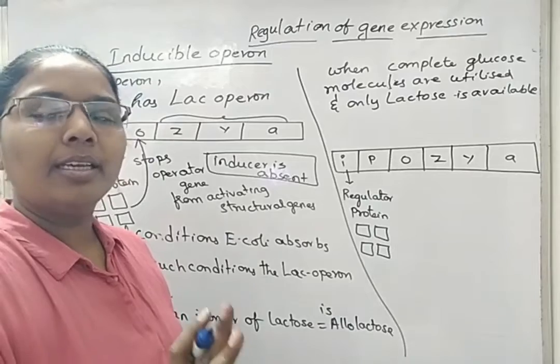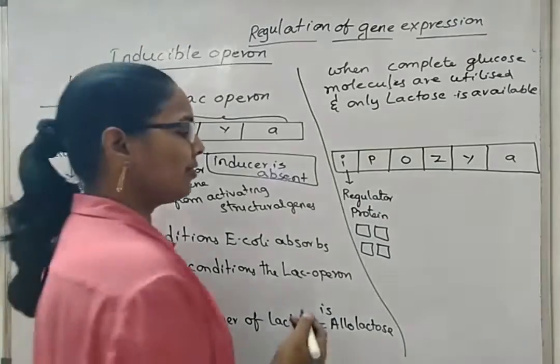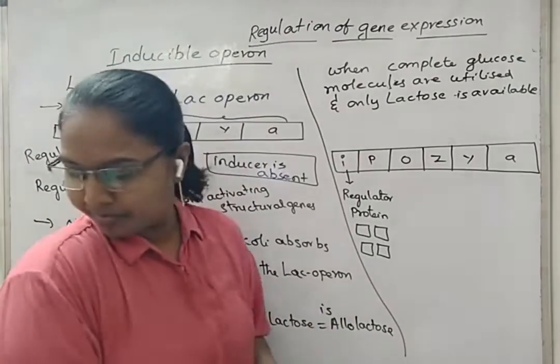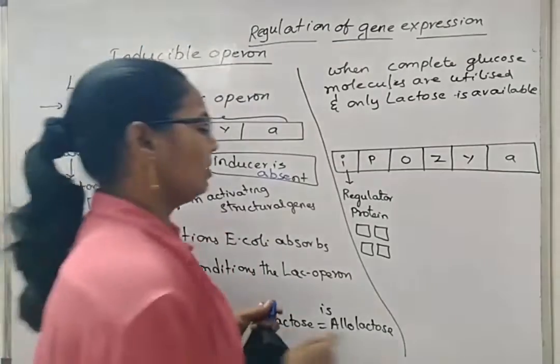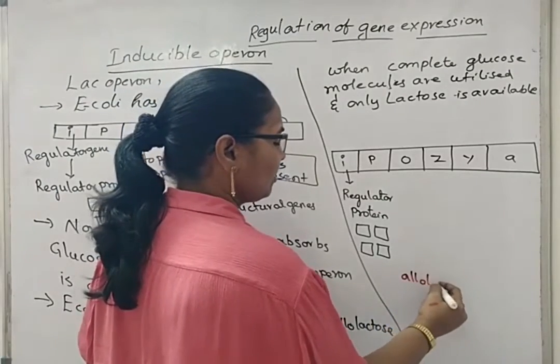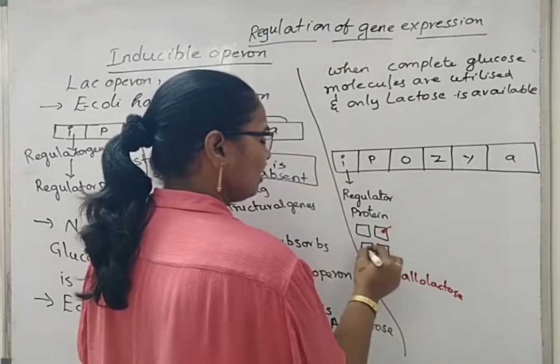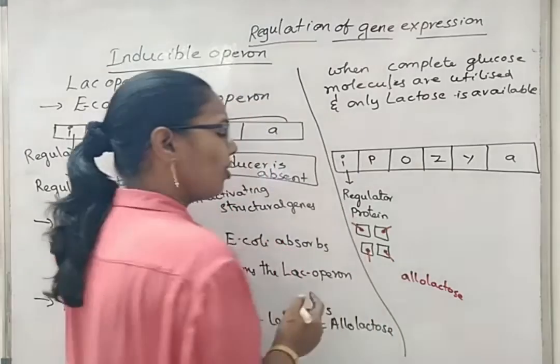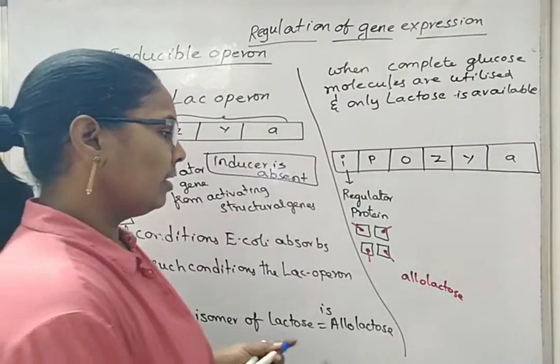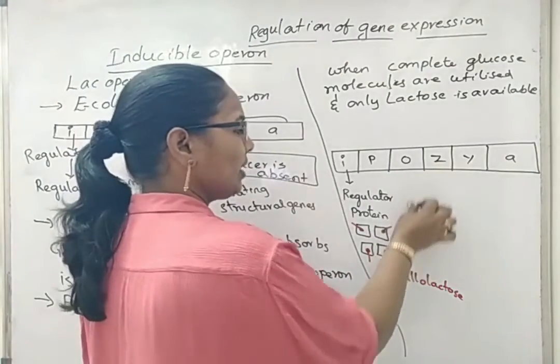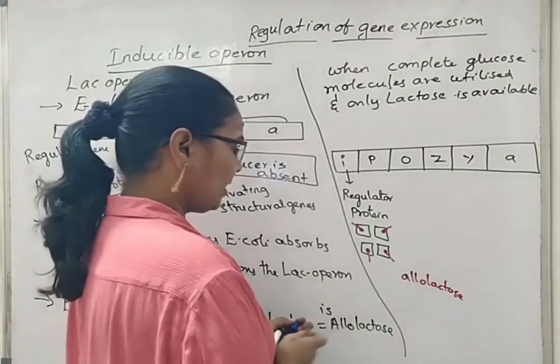At that time only, allolactose enters into the function. Allolactose comes and binds to the subunits of the repressor protein. They will not allow the repressor protein to bind onto the operator gene.